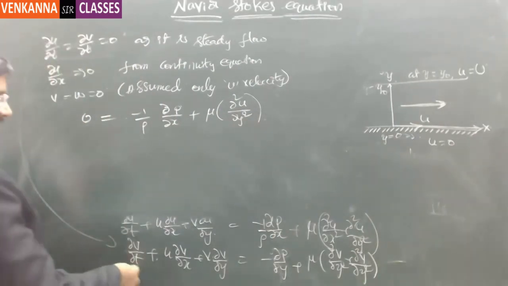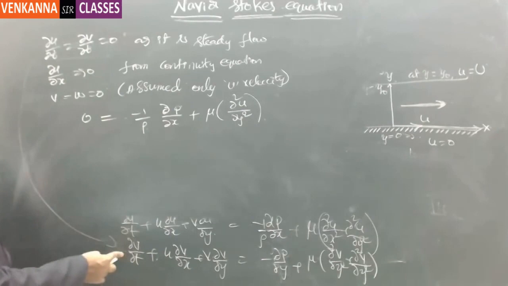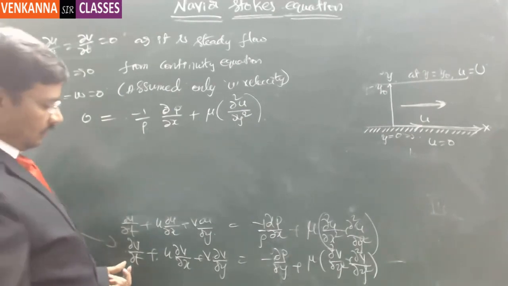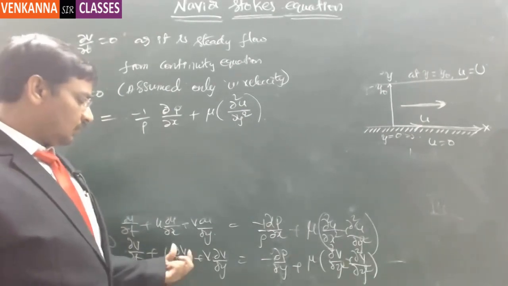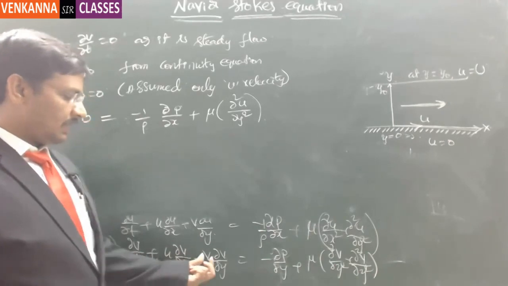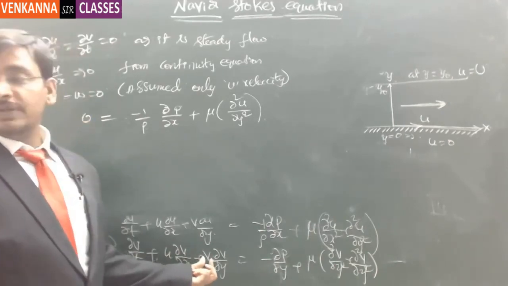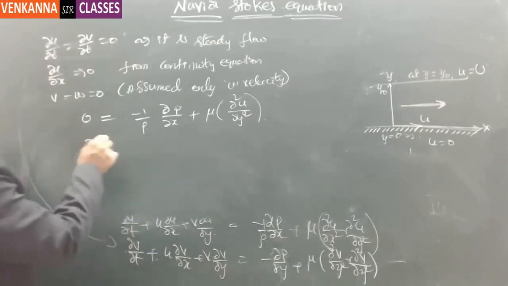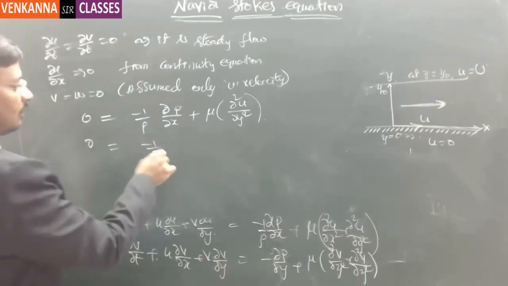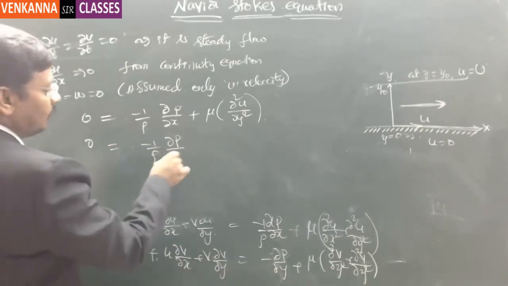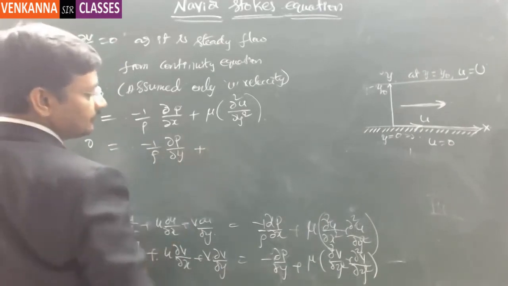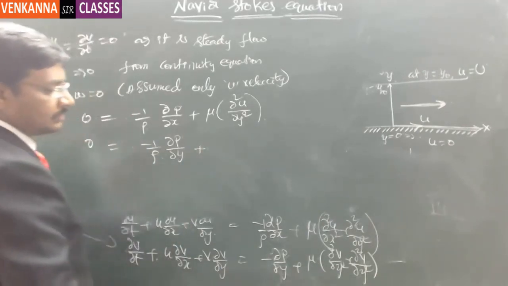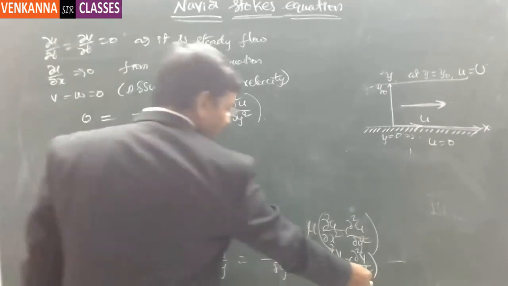And then coming to the second equation, dou v by dou t is equal to 0 because it is a steady flow. And then dou v by dou x is 0. And then v into dou u by dou y, so this is also equal to 0. So again, the second equation will become minus 1 by rho times dou p by dou y plus... So here, v being 0, this part will be 0.